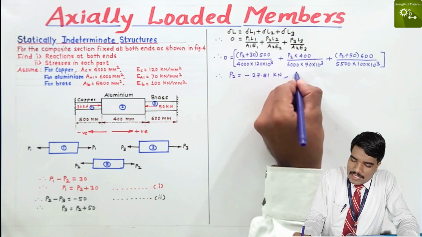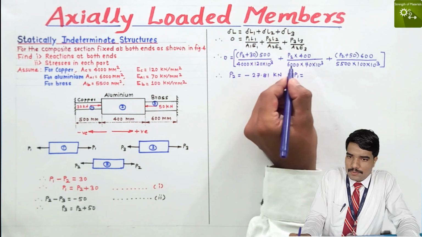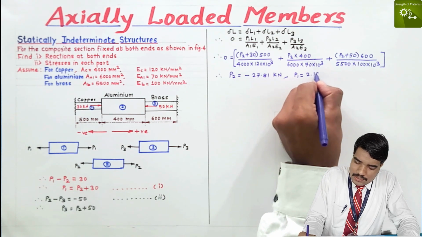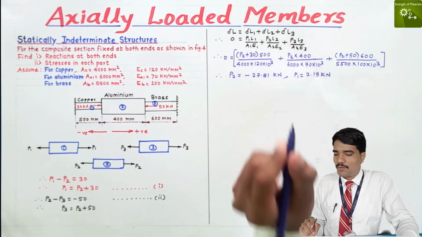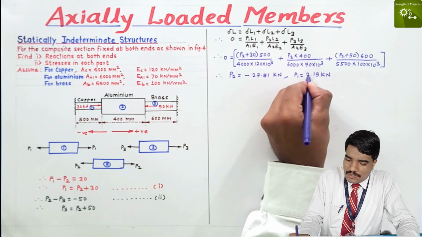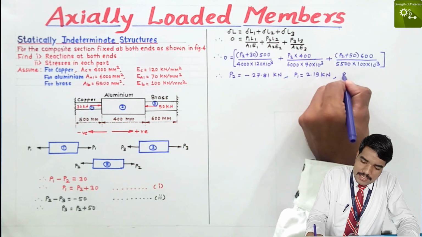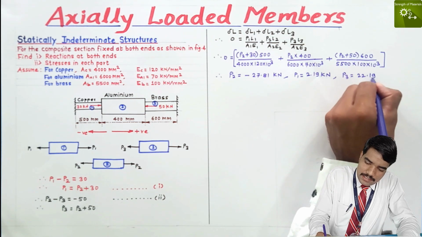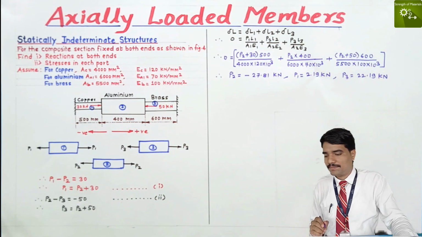Simple. We put that P2 in equation 1 and equation 2, and we get the values of P1 and P3. That is, P1 is equal to 2.19 kilonewton, and P3 is equal to 22.19 kilonewton. Simple.